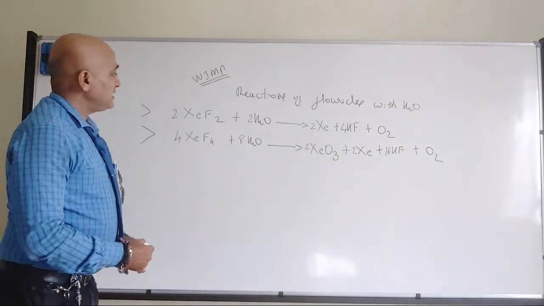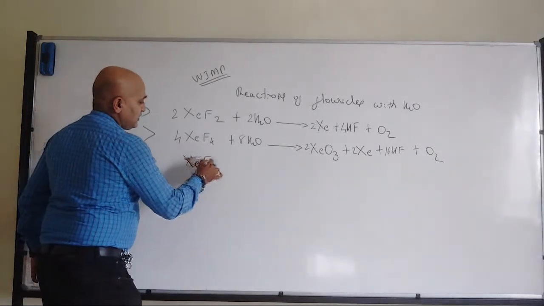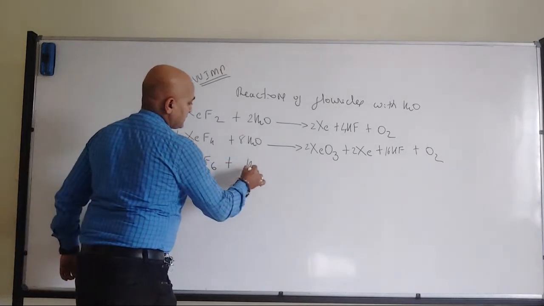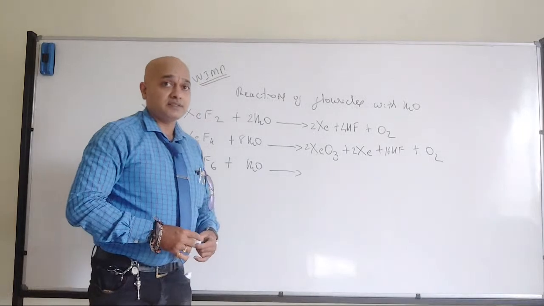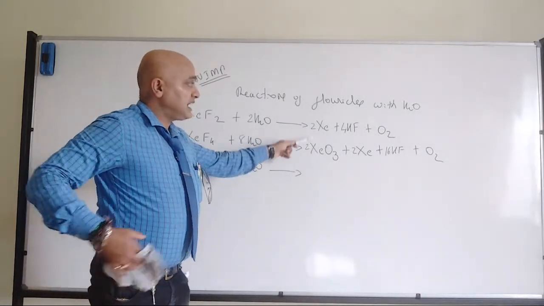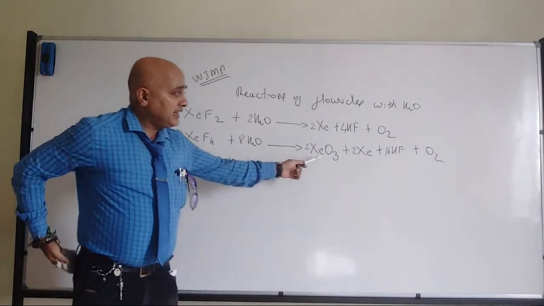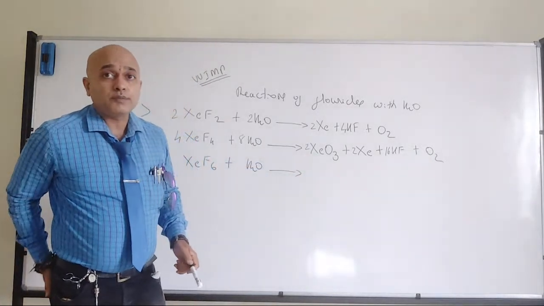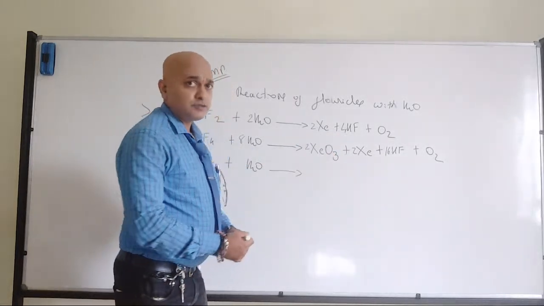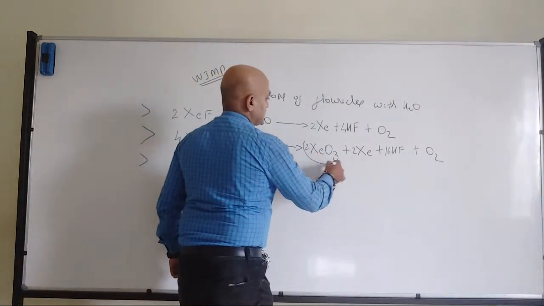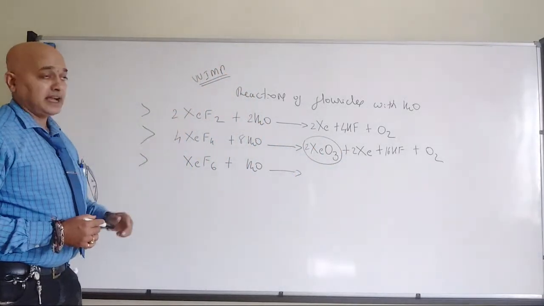That is xenon tetrafluoride. So next one will be xenon hexafluoride. Now that's where you can see one difference in these two. What is that difference? When it comes to xenon tetrafluoride, XeO3 will be formed, but all the other products are same. So we have to remember about XeO3, which differs it from first reaction.